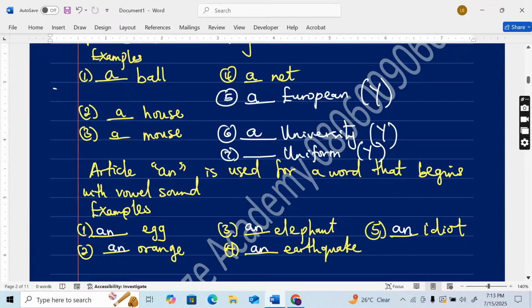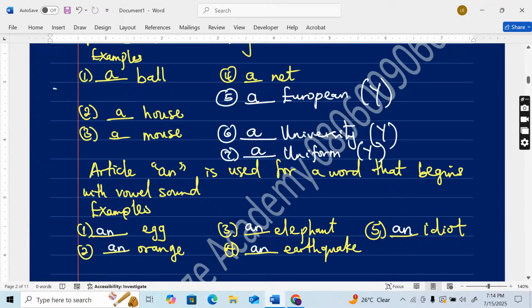So this is uniform, so that would be a uniform. A uniform, a European, a university, a ball, a house, a mouse, a net. All right.